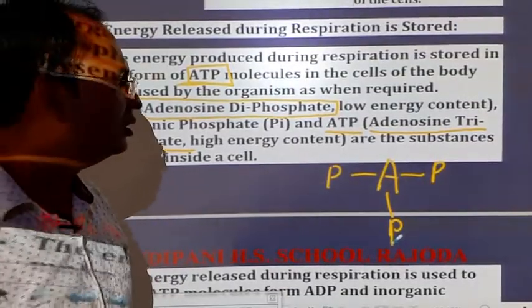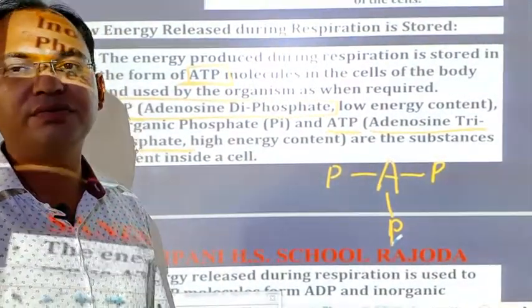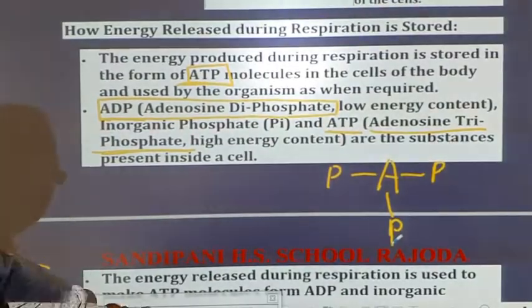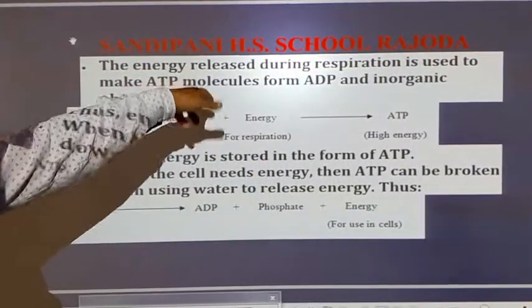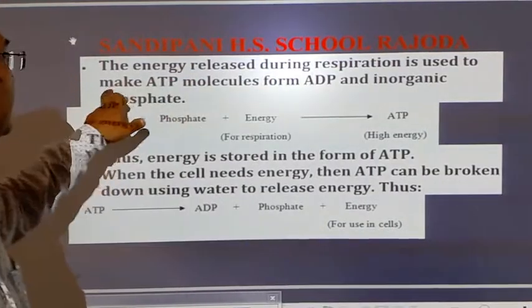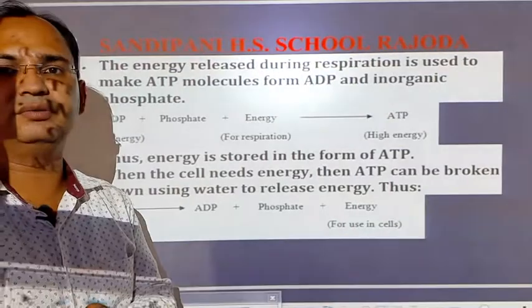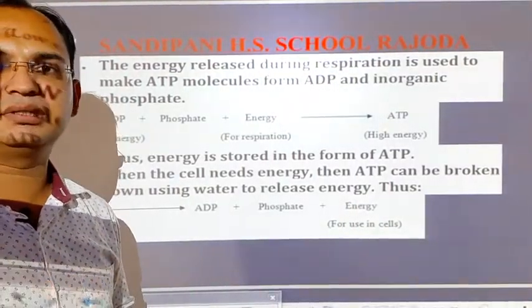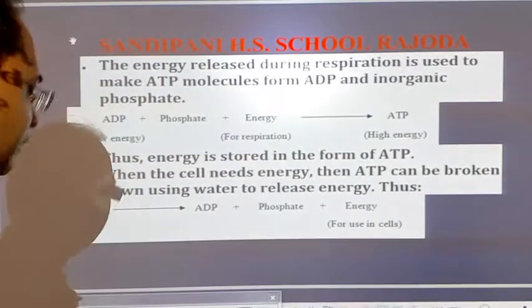So students, the energy that is produced in the oxidation of food is used to make the ATP molecule. See here, the energy released during respiration is used to make ATP molecule from ADP molecule. ADP gets converted into ATP, which is the energy currency for the body of living organisms.